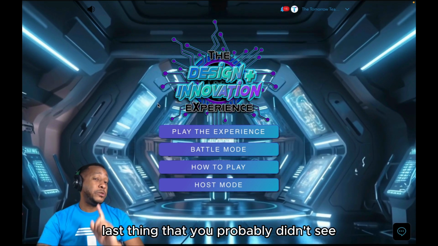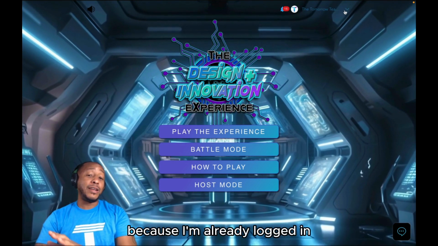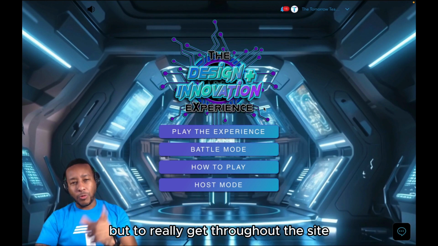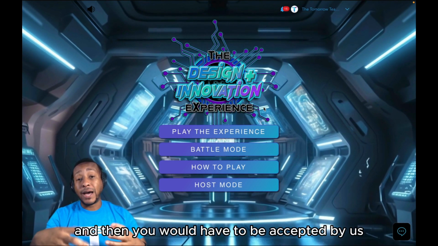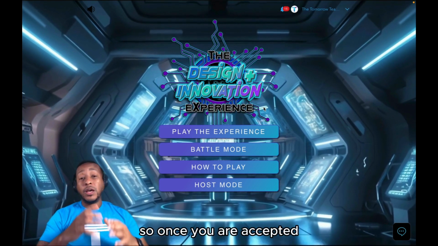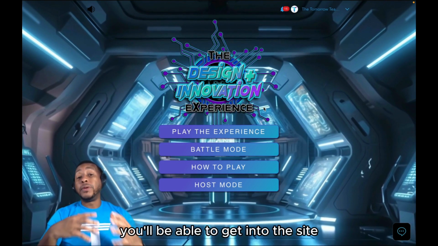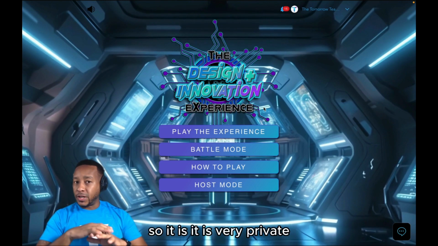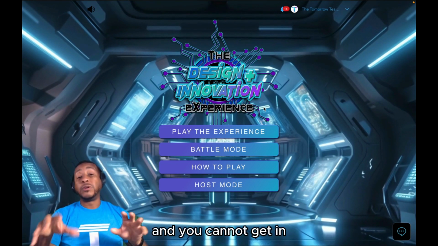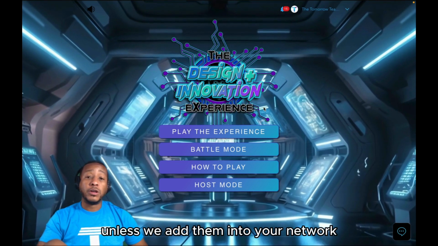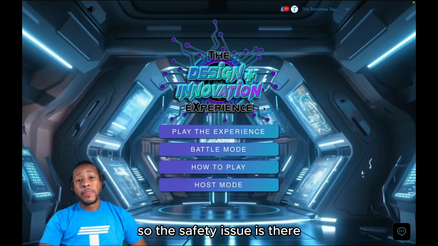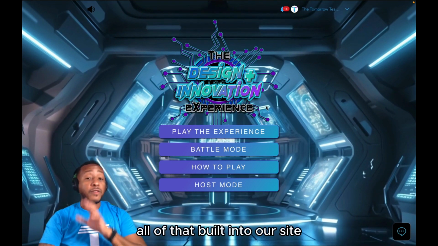Last thing that you probably didn't see because I'm already logged in, but to really get through the site, you have to log in with a Google account, and then you would have to be accepted by us here at the Tomorrow Teacher. So once you are accepted, you'll be able to get into the site. So it is very private, and you cannot get in, and people cannot get in your network unless we add them into your network. So the safety is there, and we have all of that built into our site.